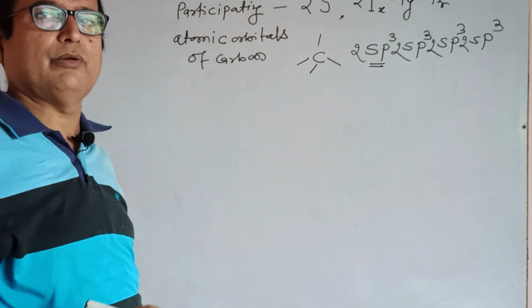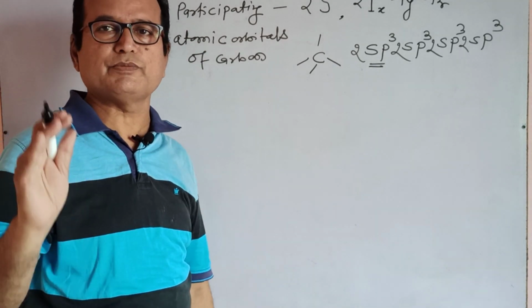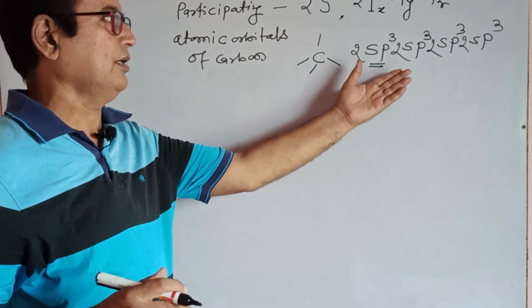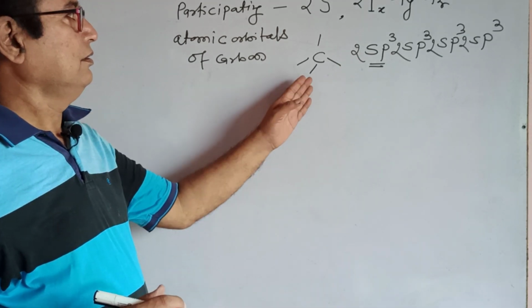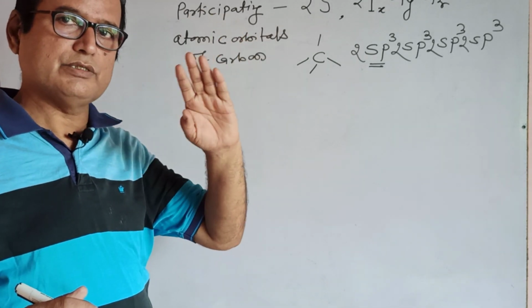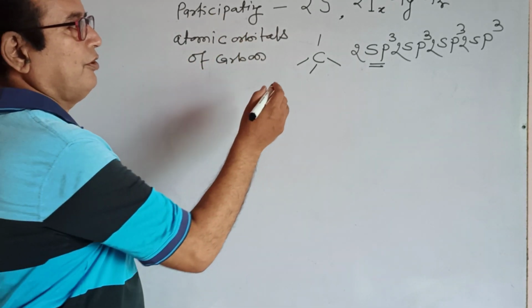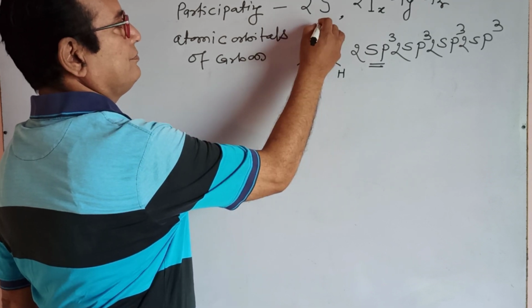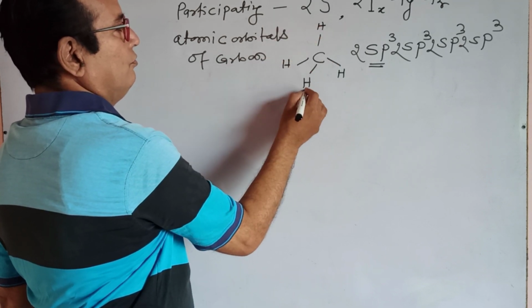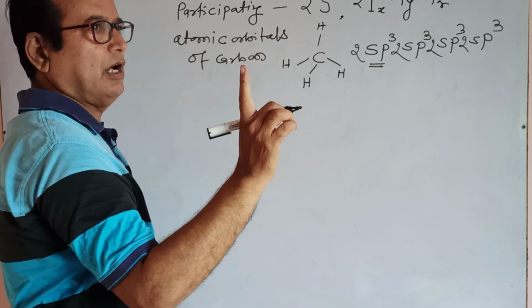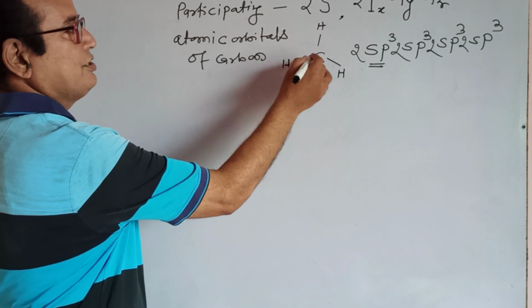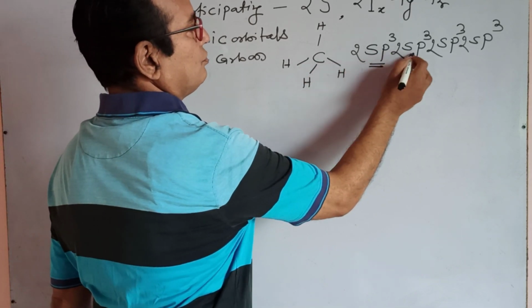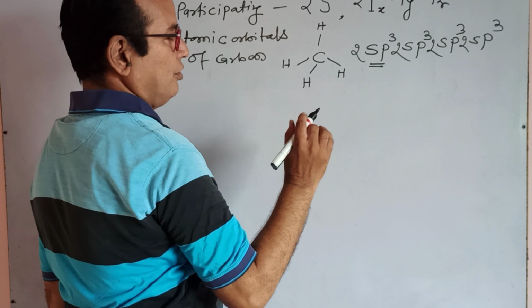These 4 sp3 hybrid orbitals are placed at a similar energy level. Tetrahedral means methane formation. For the formation of methane, 4 hydrogens are essential. 4 hydrogens bind with 1 carbon, and this carbon consists of 4 hybrid atomic orbitals.